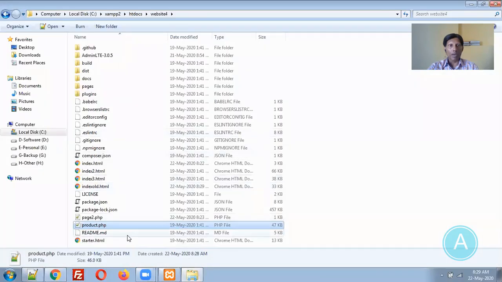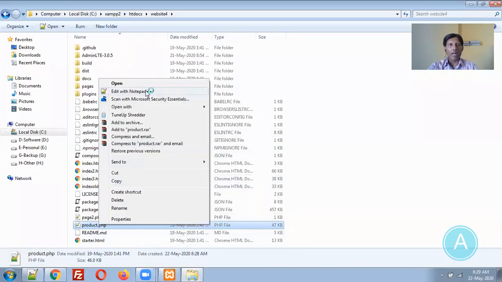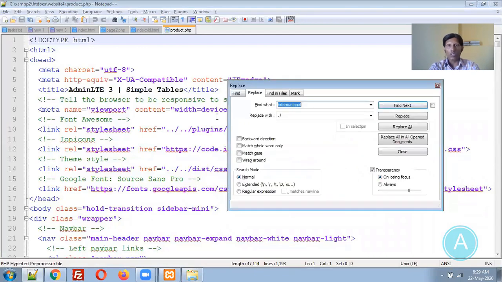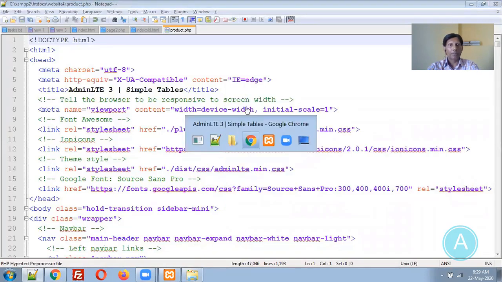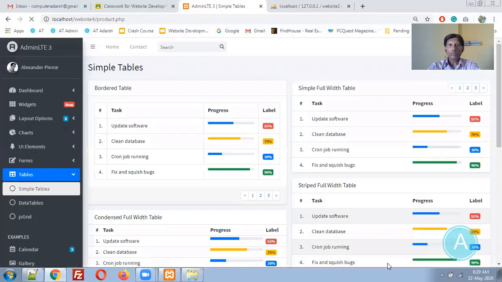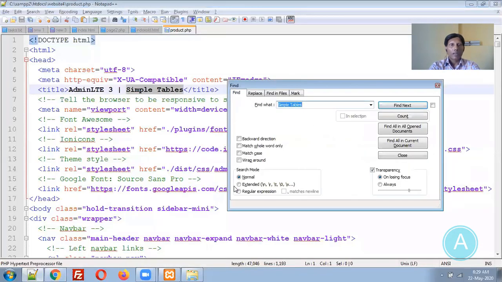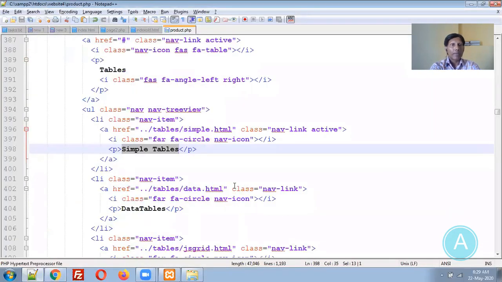So what is the problem? Again, the same problem is there, that we have changed the path in the last particular page. So this is the thing we are supposed to change. Double dot slash to single dot slash, replace all, save. Let me refresh it. Now my product page is ready. I would like to replace these simple tables with the product page.